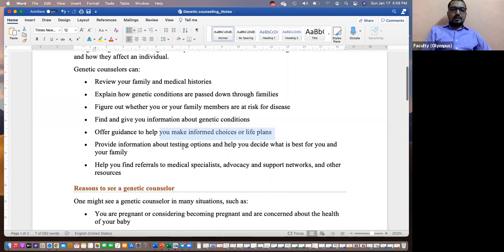Next, they provide information about testing options. Genetic counselors, of course, will only know so much through family histories. Sometimes they have to ask you to go for certain tests. So they will tell you what type of genetic screening is needed.